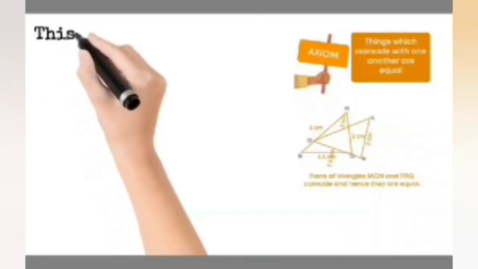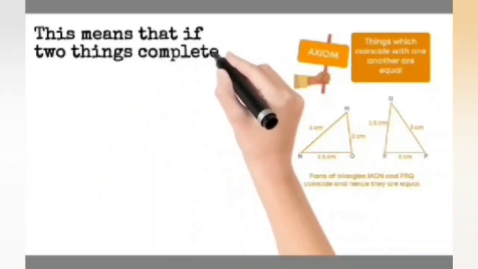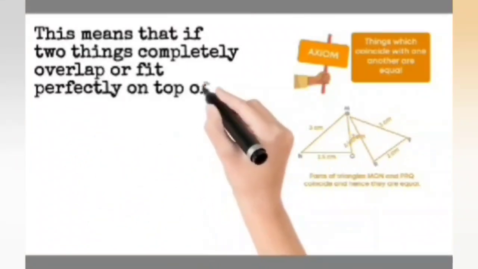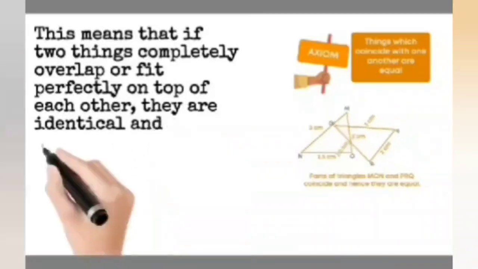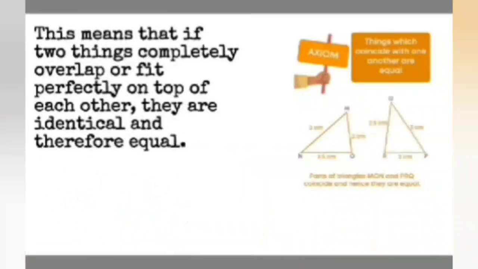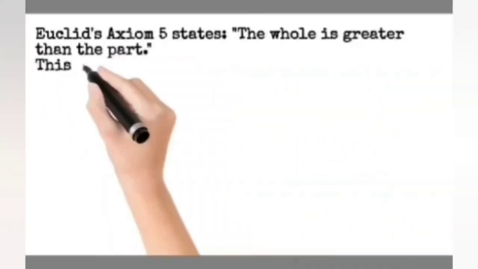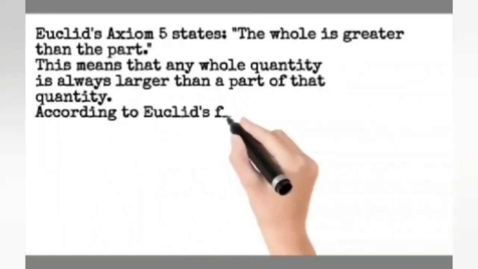The fourth axiom states that things which coincide with one another are equal to one another. This means if two things completely overlap or fit perfectly on top of each other, then both things are identical or congruent and hence are equal. Euclid's fifth axiom states that the whole is greater than the part. This means the whole quantity is always larger than a part of the quantity.